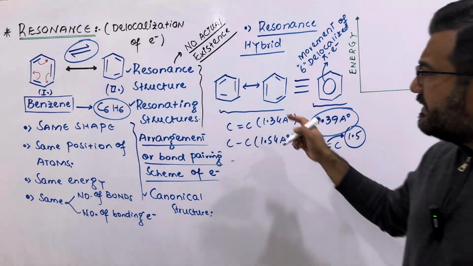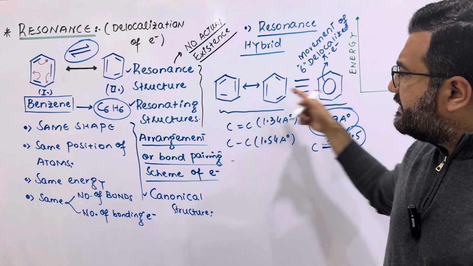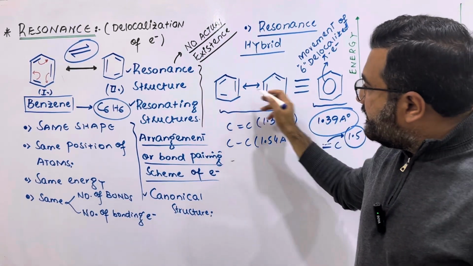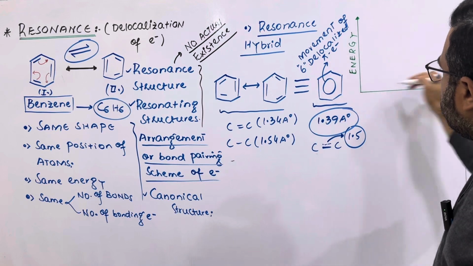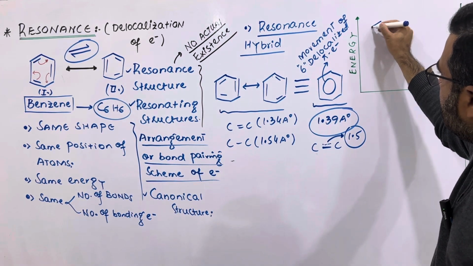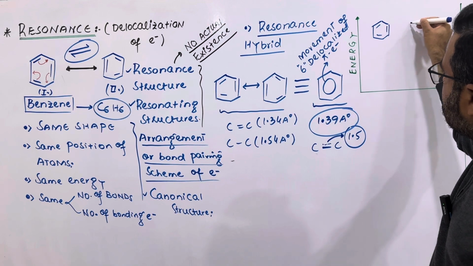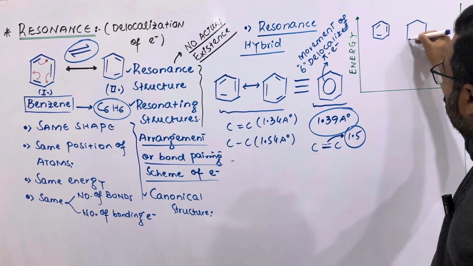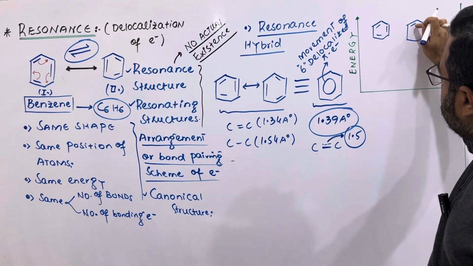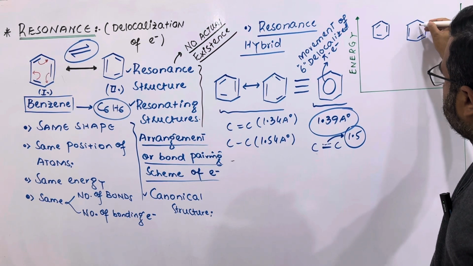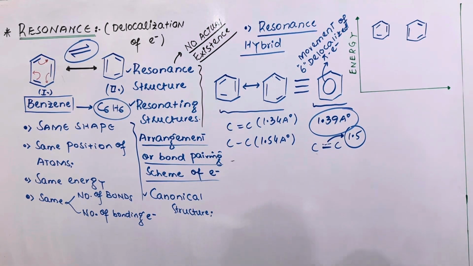Now, my dear students, which of these structures is the most stable structure? The resonating structures have equal energy. So in the energy diagram, we will show them at the same position because they have the same energy. We have already discussed that. These are two resonance structures.